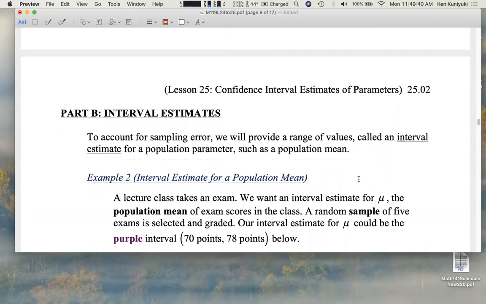Example 2. Let's say a big lecture hall class takes an exam, and we want an interval estimate for mu, the population mean of exam scores in the class. So let's say that I'm the professor of the class. I'm looking around at these 1,000 students taking the test. They're sweating, and I'm wondering how they're going to do.